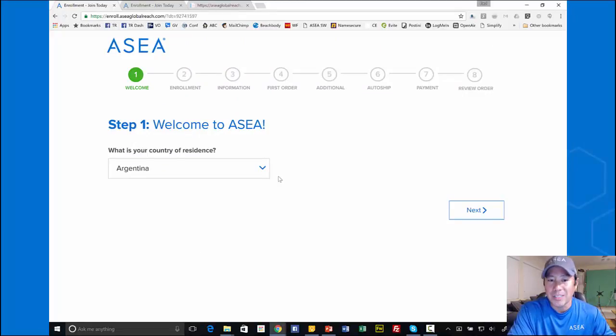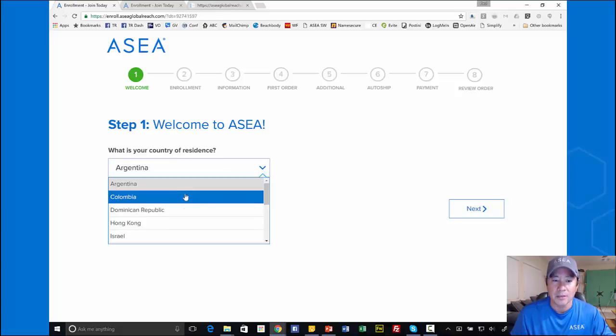Now notice Argentina, that's not one of the 4 countries that was mentioned. There was the Philippines, Thailand, Hong Kong, and Dominican Republic. Those 4 countries are in what's called stage 1 of this pre-launch process, and those are the countries we're able to ship product directly to. But you will see other countries, like here we go, Argentina or Colombia even.